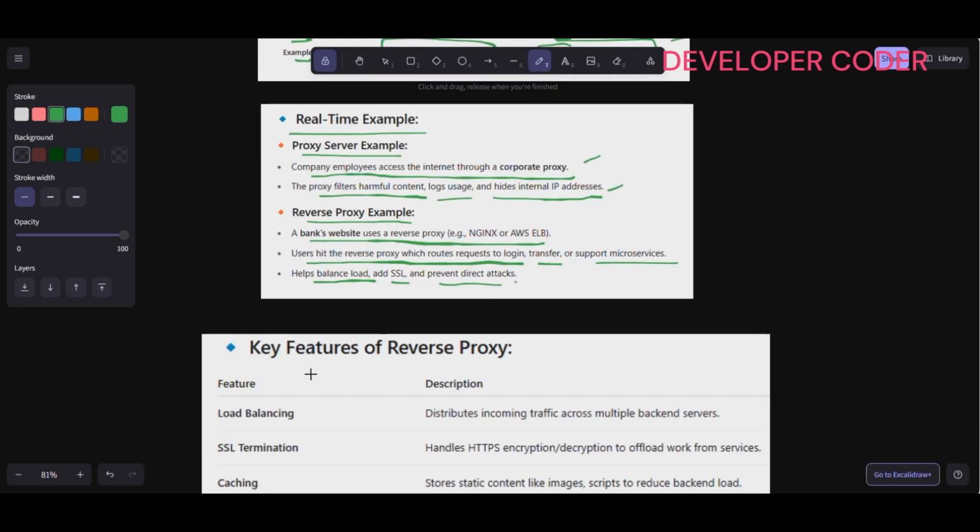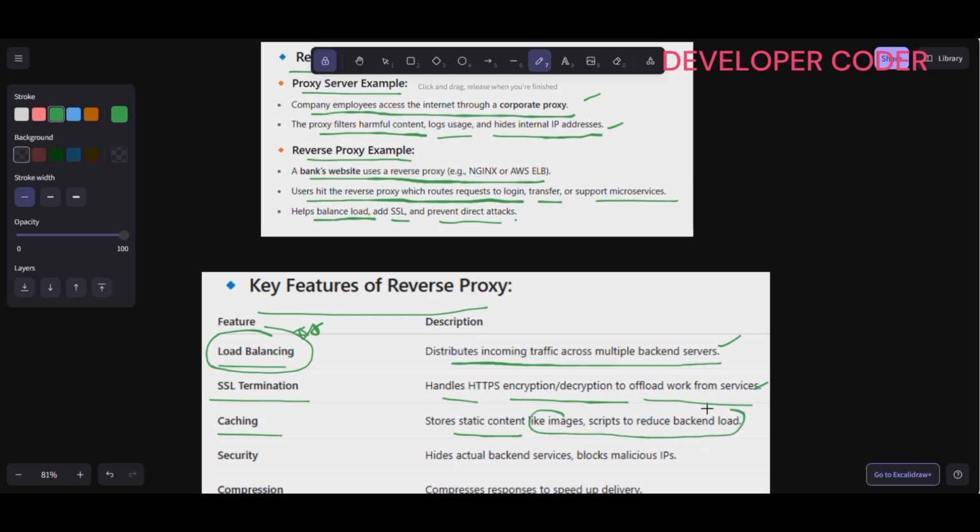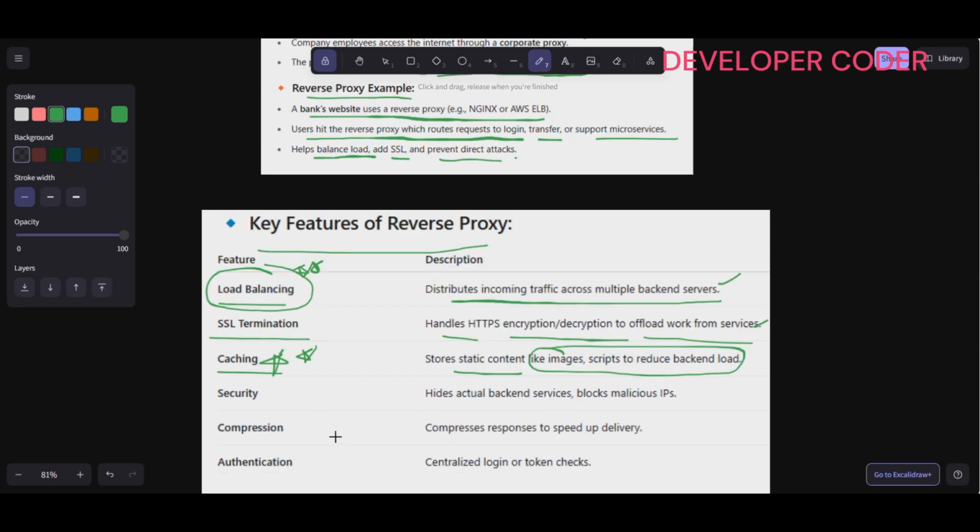Okay, so what are the key features of reverse proxy? Load balancing: it distributes incoming traffic across multiple backend servers. Load balancing is a very important term, and we will discuss it in our upcoming videos. Then SSL termination: it handles HTTPS encryption and decryption to offload work from servers. And caching stores static content like images and scripts to reduce backend load. This is also a very important term, and we will discuss it in our videos.